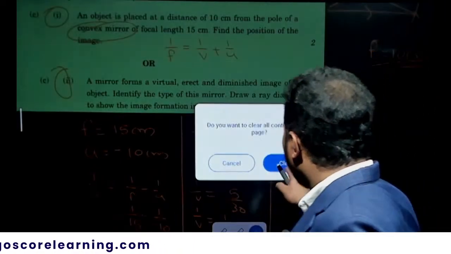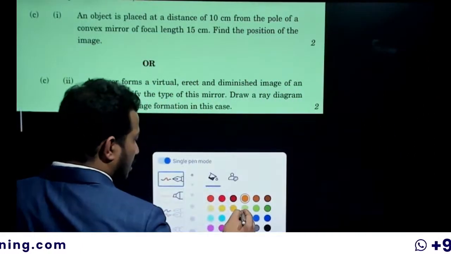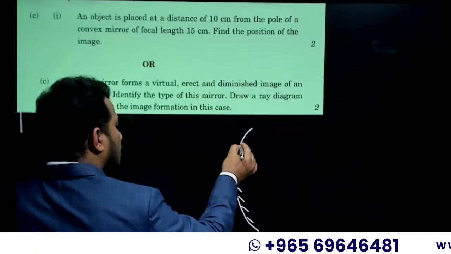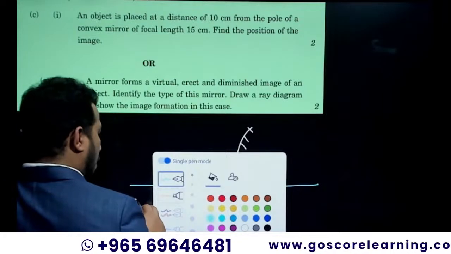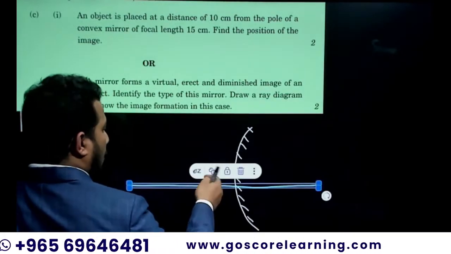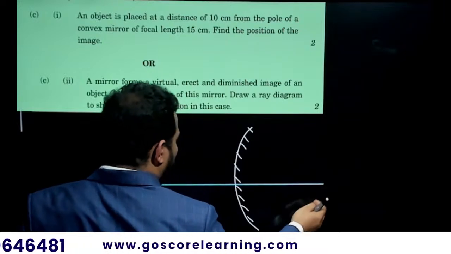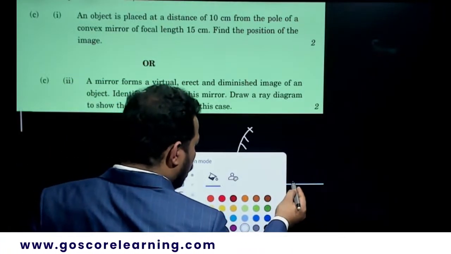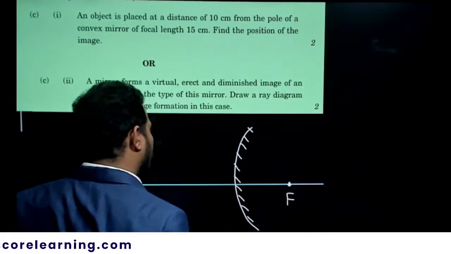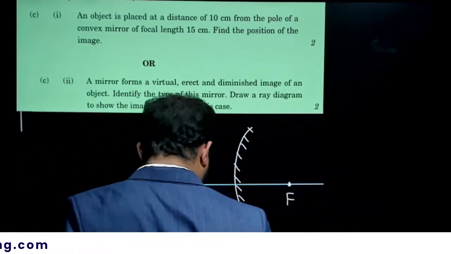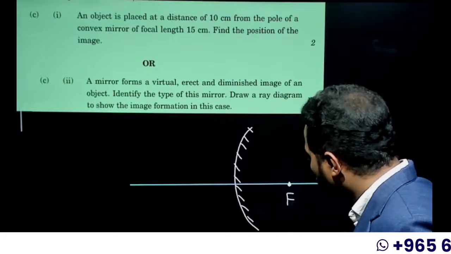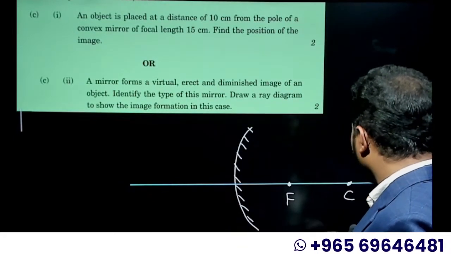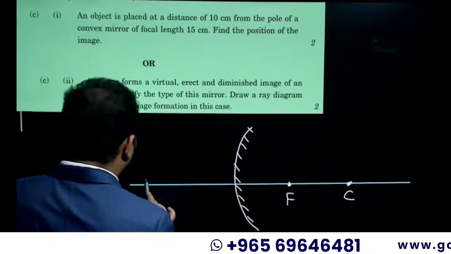That is very easy. Ray diagram of image formation. You have to draw the convex mirror. Then we can mark the principal axis. This is the principal axis. You know that the focus is lying over here. Now the center of curvature also you can mark. If you have taken the focal length as 5 centimeter, you have to mark 10 centimeter as the center of curvature. Now the object we can place over here.